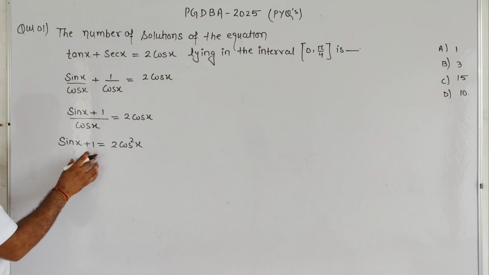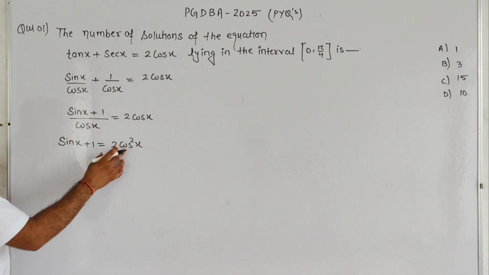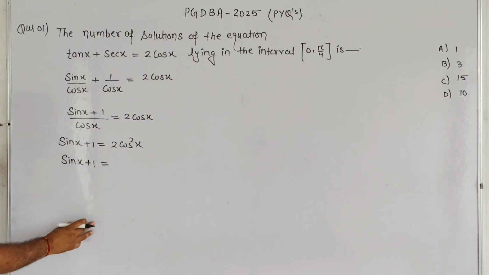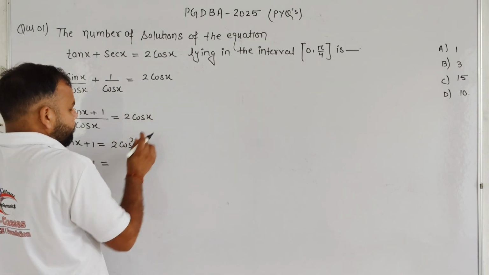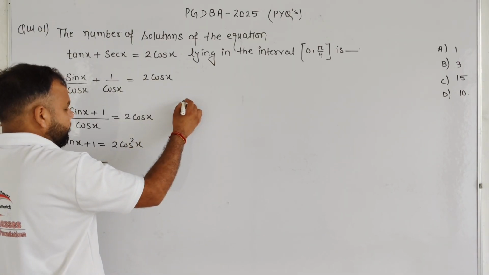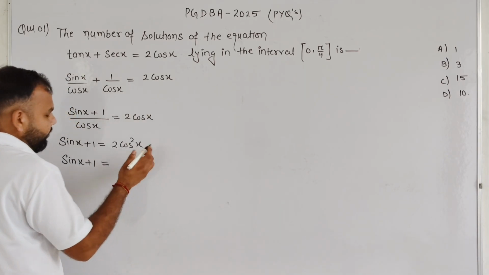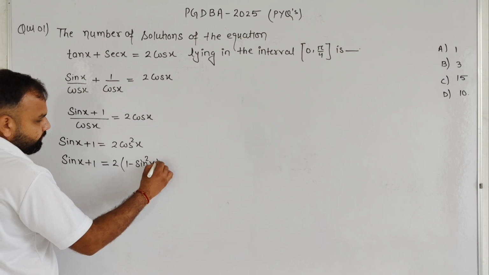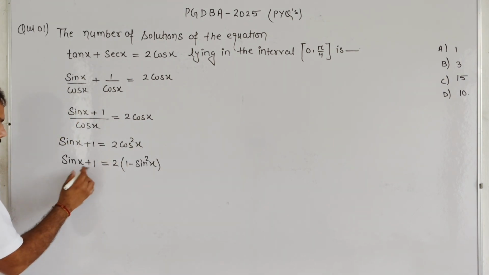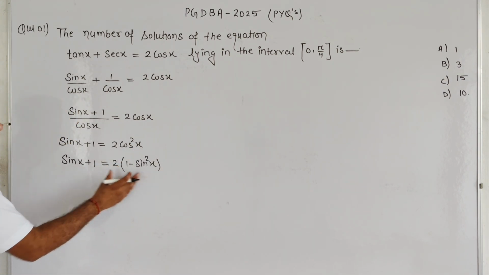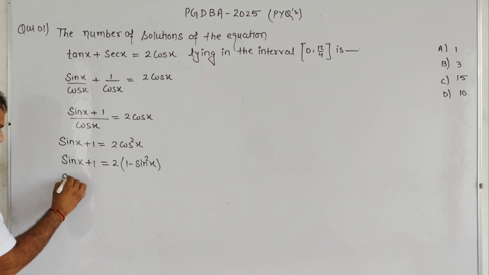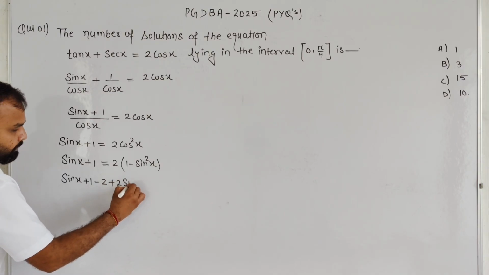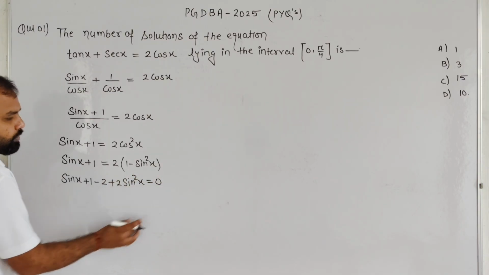After that, you can see that sin x plus 1 equals 2 times cos square x. Basically, cos square x can be written as 1 minus sin square x. After multiplying and taking everything to the left hand side, it will become sin x plus 1 minus 2 plus 2 times sin square x equals 0.